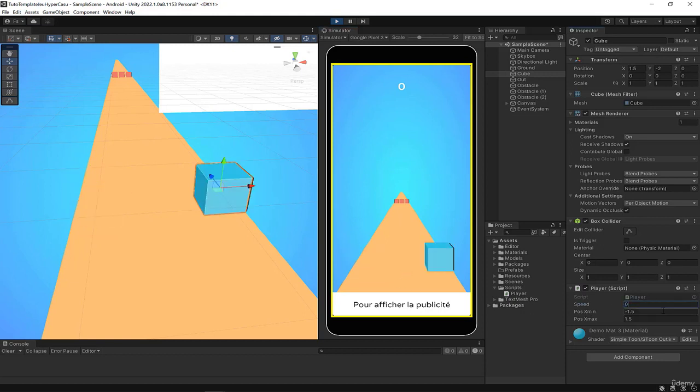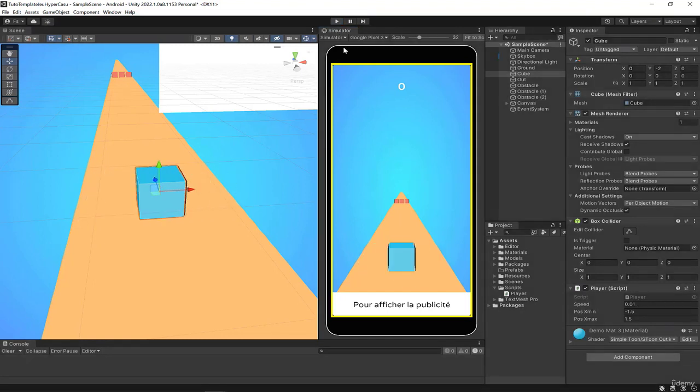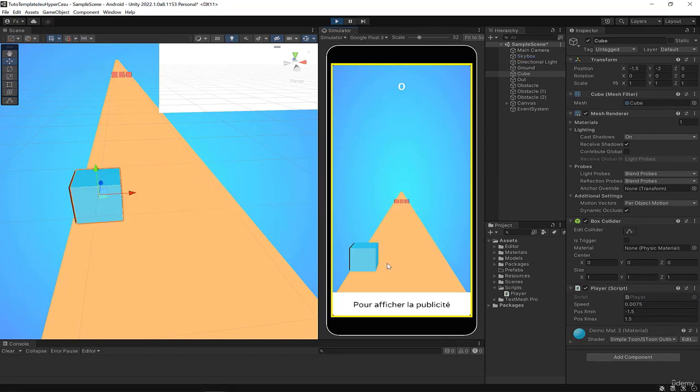You can adjust this variable speed to find values that you like. And it may take a little time to find the right one, but like there, for example, it's not too bad. Okay, if I leave play mode, it will delete what I was doing. But if you make your changes while you're not playing, your changes are kept. So now you can play around with the values a little bit to find something that works for your project. For me, I think I'll stay like this.